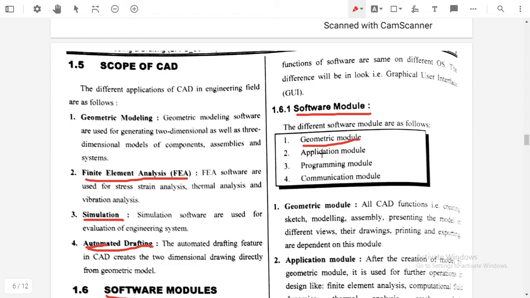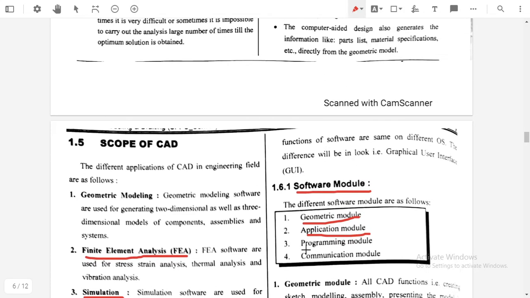Geometrical module is there, then application module, then programming module, and communication module. There are four types of software module. The first one is the geometrical module, second is the application module, third is the programming module, and fourth is the communication module. So we will discuss this one by one.